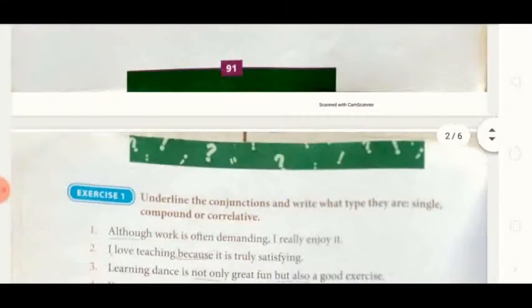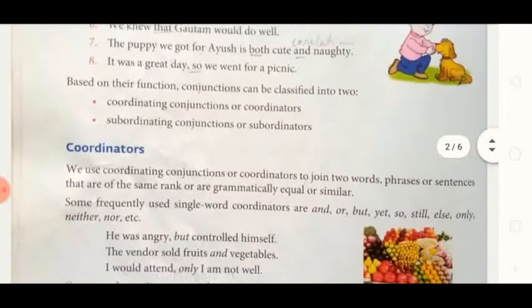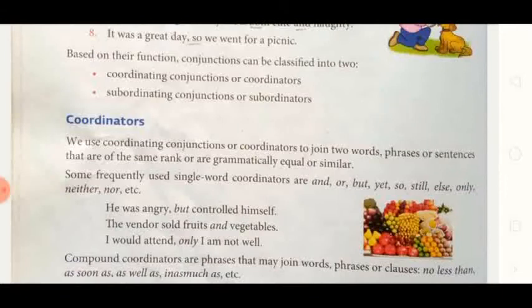Now here is an exercise, a very easy exercise. You have to pick out the conjunction and say what type of conjunction it is: single, compound or correlative. I hope it is very easy for you. I am also sending the answers in the PDF. Now the next concept: based on their function, conjunctions can be classified into two, coordinating conjunctions or coordinators, and subordinating conjunctions or subordinators.